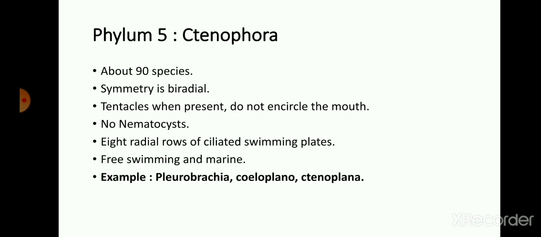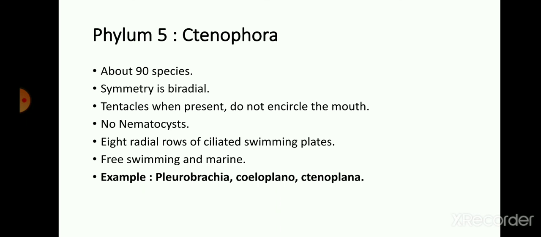Phylum fifth, that is Ctenophora. About 90 species belong to the phylum Ctenophora, showing biradial symmetry. Tentacles, when present, do not encircle the mouth.